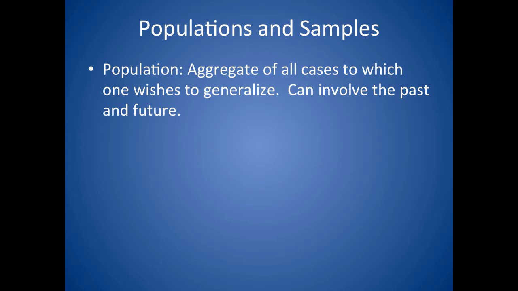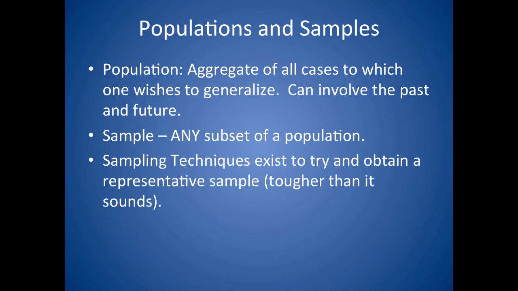So you could decide that the population you're interested in is all current Colgate students. A sample is any subset of a population. Our class, Psychology 309, is a sample of the Colgate population. It's not a random sample, it's not a representative sample, but it is a sample. So sample simply means any subset of a population.